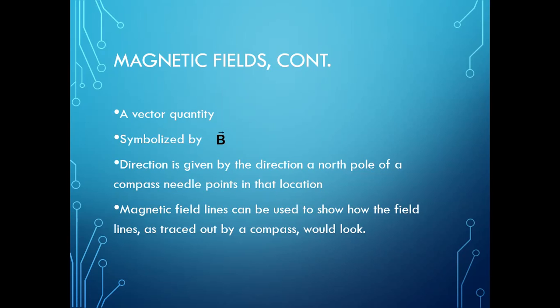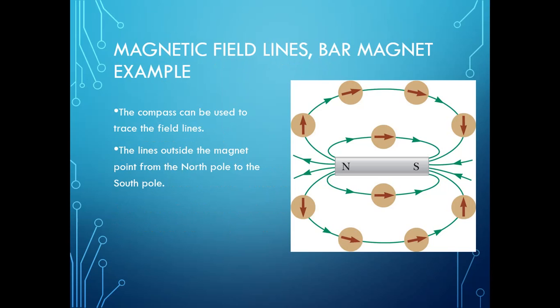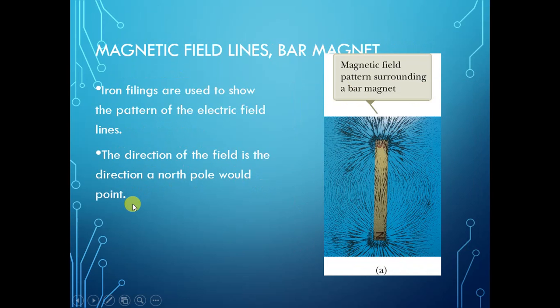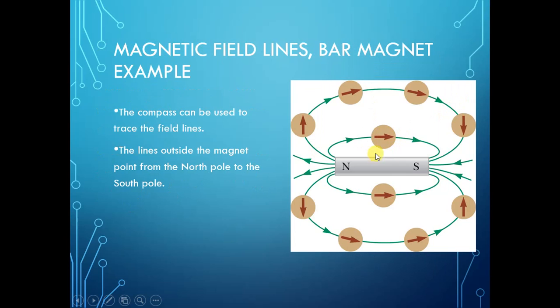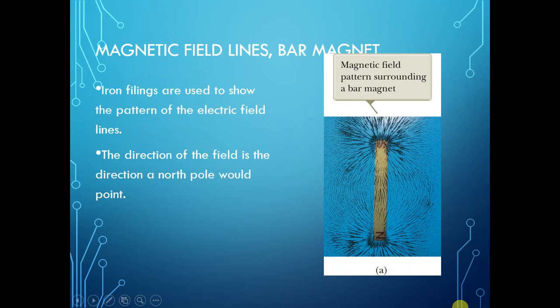Magnetic field lines can be used to show the field, and the field lines are traced out by the compass. See here, the compass can be used to trace the field line. It starts from N to S outside, and inside it goes from S to N. The lines outside the magnet point from the north pole to the south pole, and inside, the lines go from the south pole to the north pole.